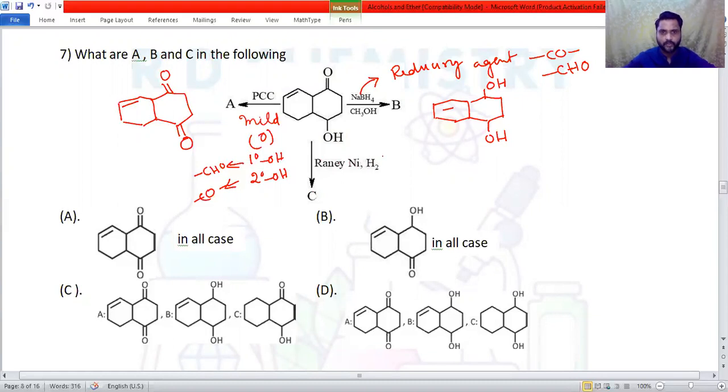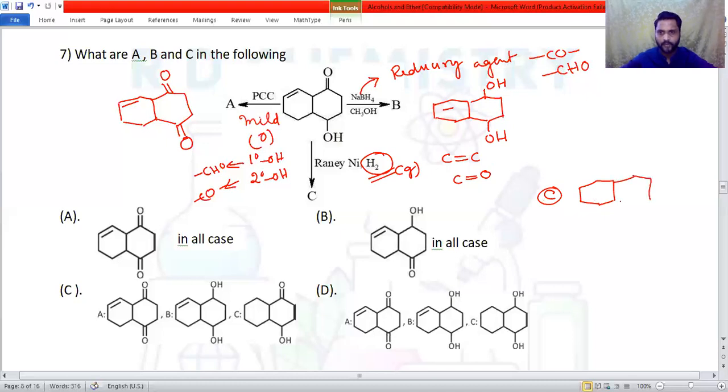Next one, reaction number C. Raney nickel with hydrogen. This is a hydrogenation, addition of hydrogen. Hydrogen is a molecular gas, H2. Now it can react with the carbon-carbon double bond. It can react with the carbonyl compounds. So I'll be writing the product C here.